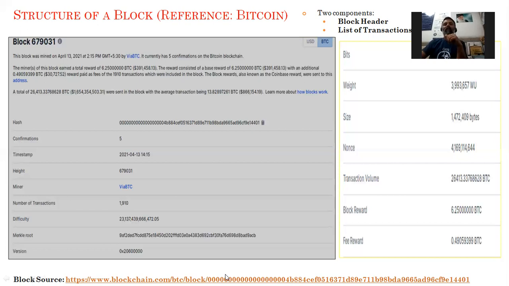So these are the basic typical information. This is just an example of a blockchain. I have taken Bitcoin, which is available in the public domain. You can click on this link, and I have shown the source of this content. You can click and explore.